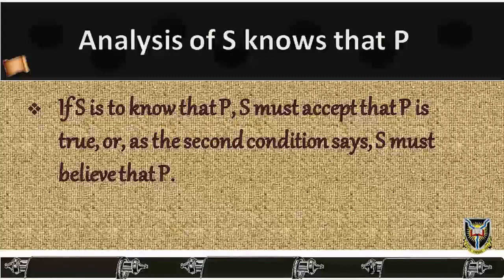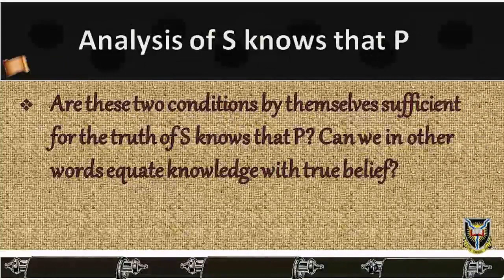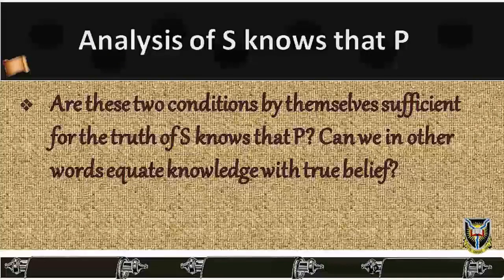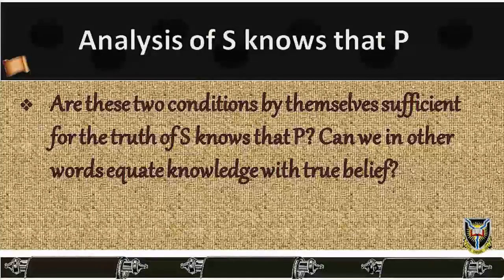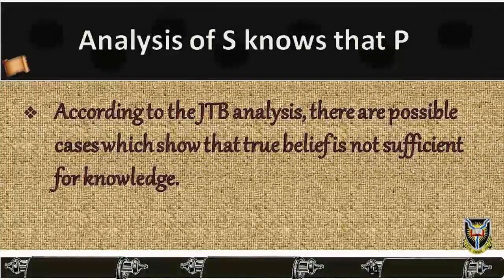One may want to ask at this point whether these two conditions by themselves are sufficient for the truth of S knows that P. We would, in other words, equate knowledge with true belief. According to the JTB analysis, there are possible cases which show that true belief is not sufficient for knowledge. For sometimes, a person's belief is true just by chance or by luck.